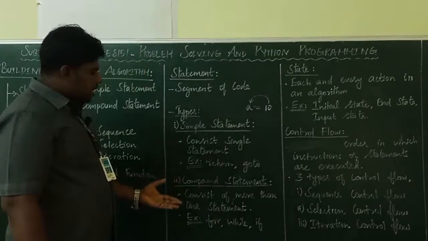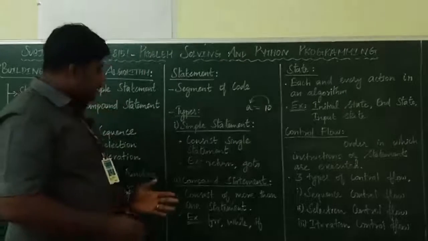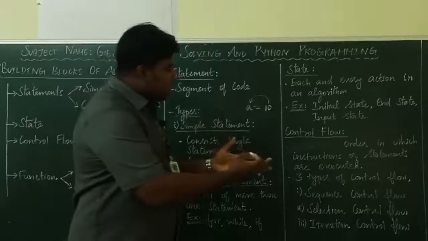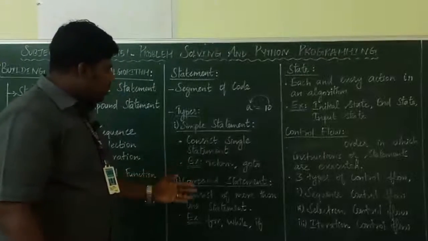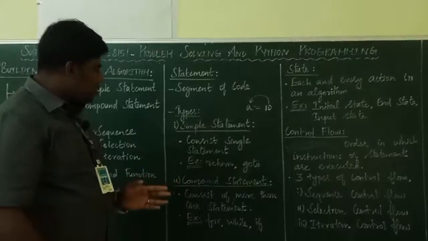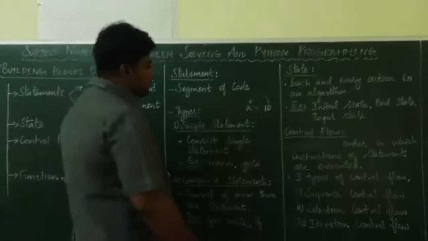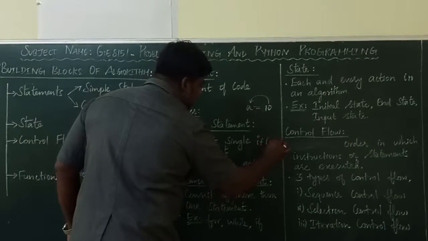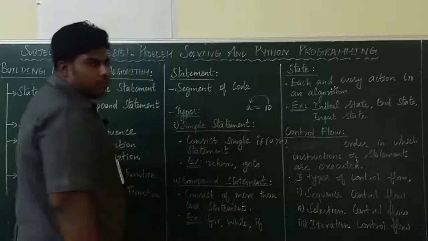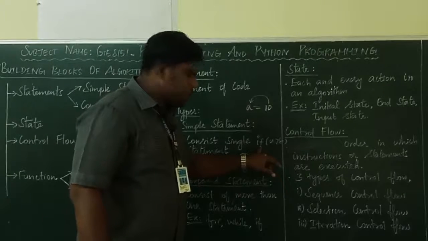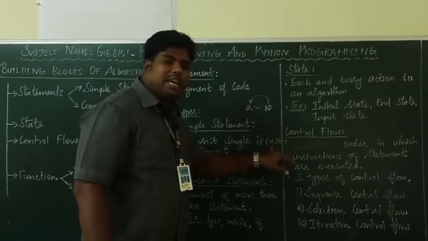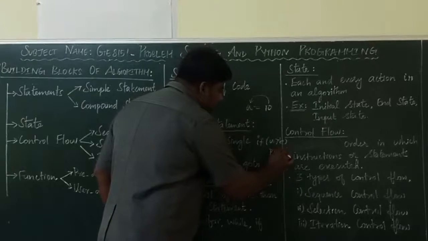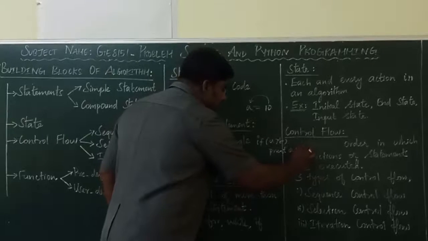Similarly, a compound statement consists of more than one statement. For example, if A greater than B. Here, if is a condition, and you are checking whether A is greater than B. If the condition is true, you have to print A is big.